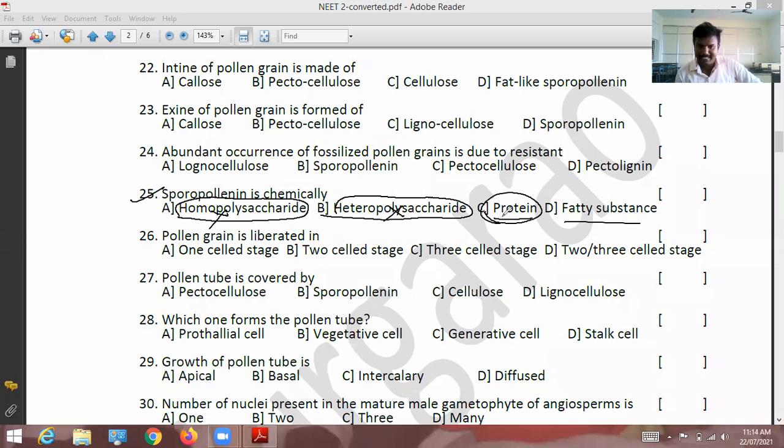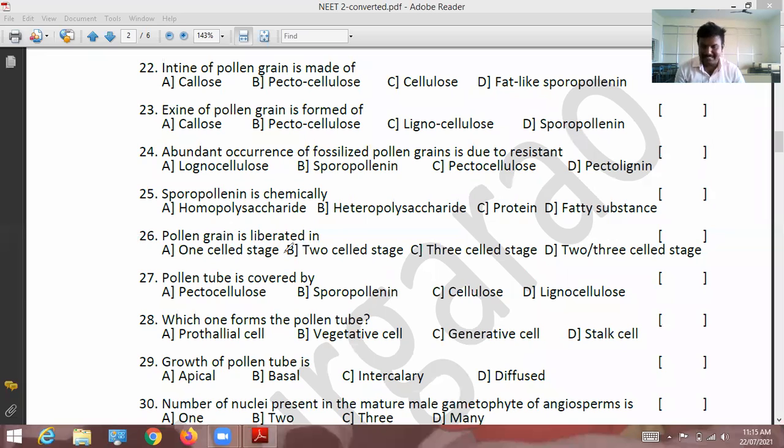It's not a protein material. Sporopollenin is a fatty substance. Pollen grains are covered by a thick layer called exine. Exine contains a biological resistant material called sporopollenin. It is a fatty substance. So the 25th question answer is D. This point our NCERT book did not give.